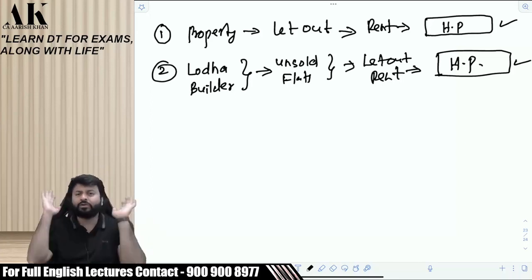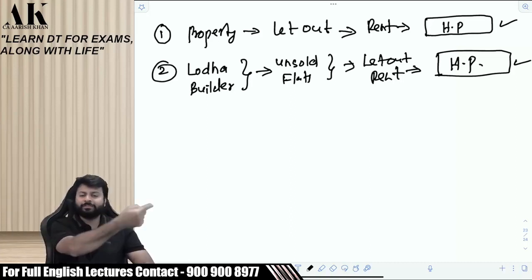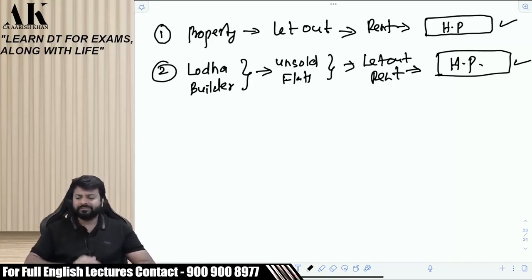IFOS, there is no question at all, Vinita. If the property is owned by you, it cannot be IFOS. IFOS comes only when you sublet the property. You have taken on rent from someone and now you are subletting and earning some income. That comes in IFOS, because in subletting you are not the owner of the property. Classification is a very, very, very big problem under the income tax law.